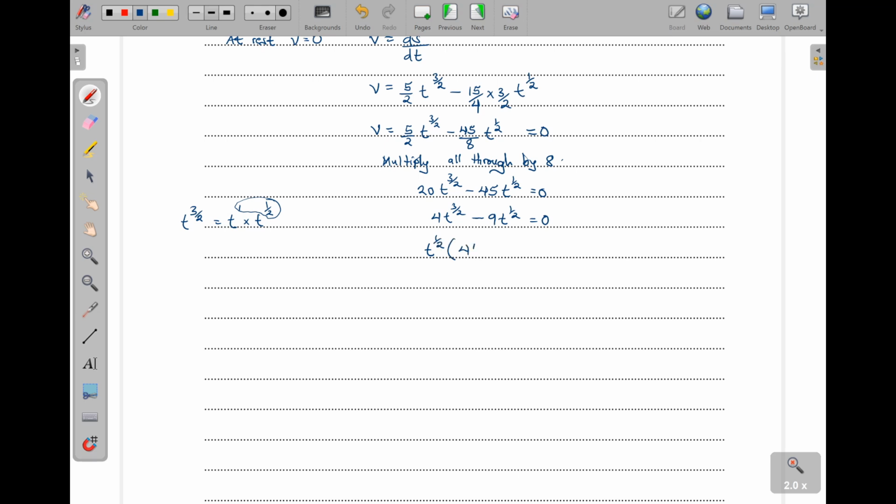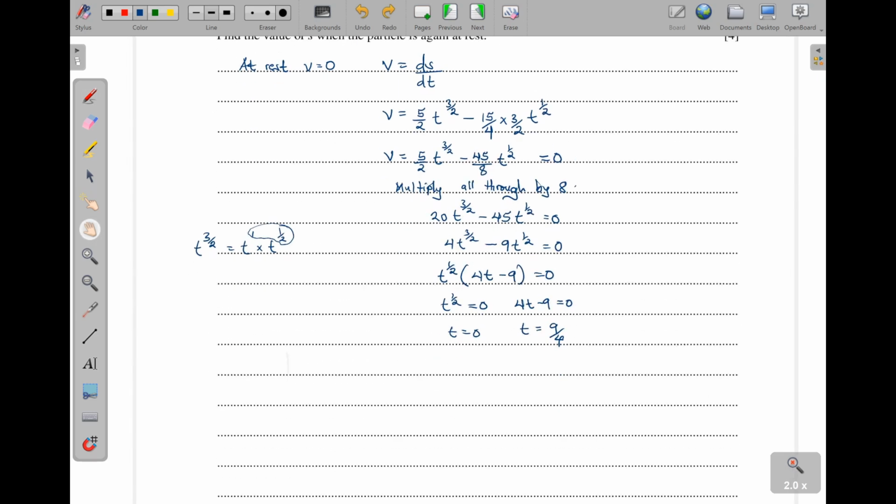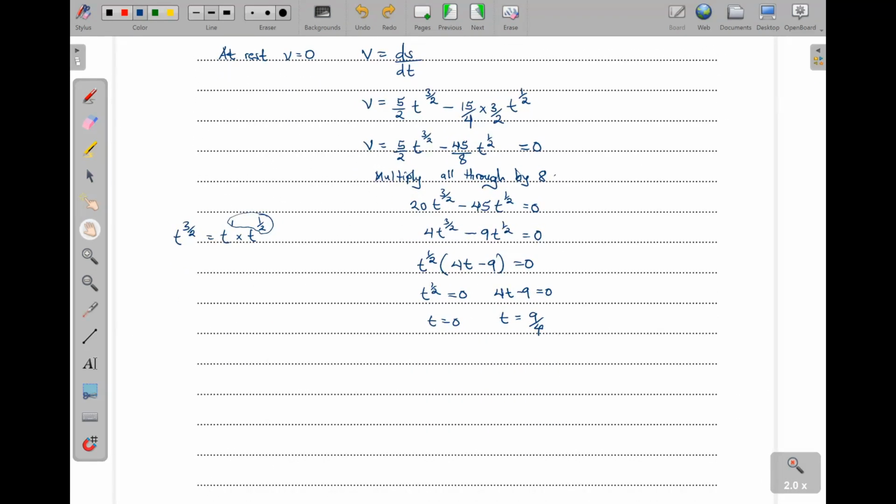I can have t^(1/2) times 4t minus 9 equal to 0, meaning t is equal to 9 over 4, and also t is equal to 0. But they told us to find the value of s when the particle is again at rest. So it is at rest when t is 0, starting from rest, and also at this t.